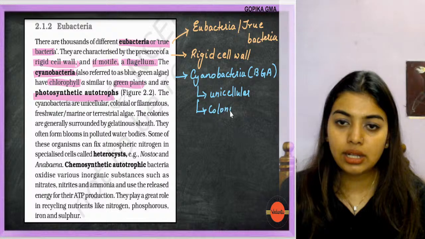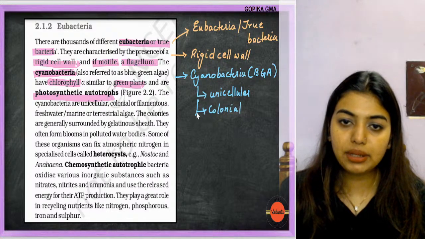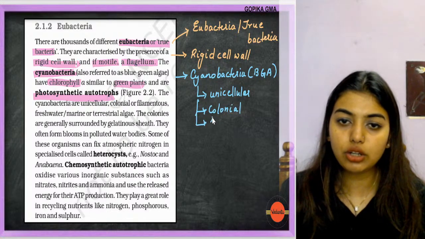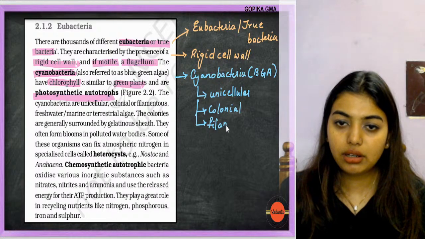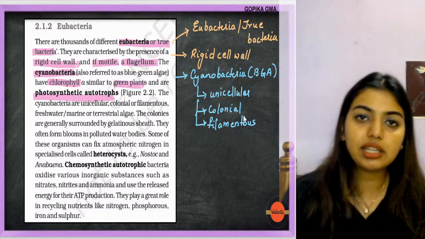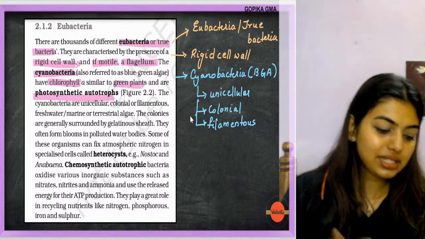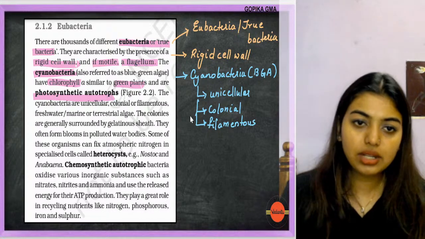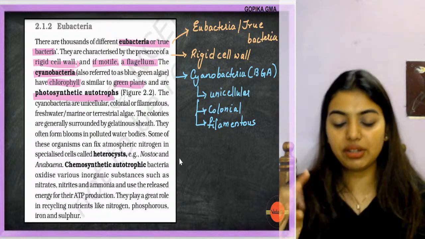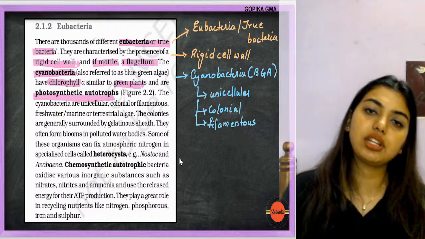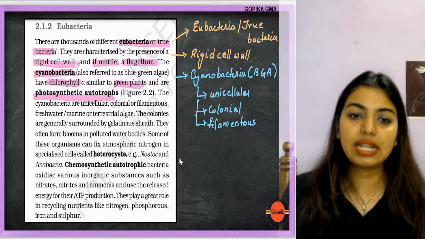Colonial means what? Like one same set of people stay in the same area, we call it a colony, right? Like a teachers' colony. That means all the teachers stayed there before, so the name came like that. Okay, filamentous freshwater colonies. They form colonies. They can be found everywhere. They can be seen in freshwater, in marine water, and also in terrestrial habitats.